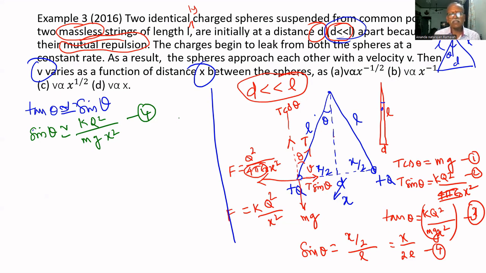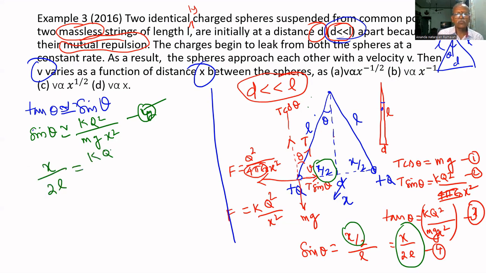Already we know, let it be 5, that sin theta equal to opposite side x by 2, adjacent side L. That's why sin theta also equals x by 2L. Therefore, x divided by 2L equal to K Q square divided by mg x square. We have to find Q square. Q square equal to x cube.